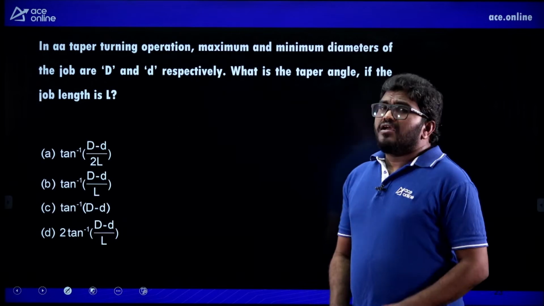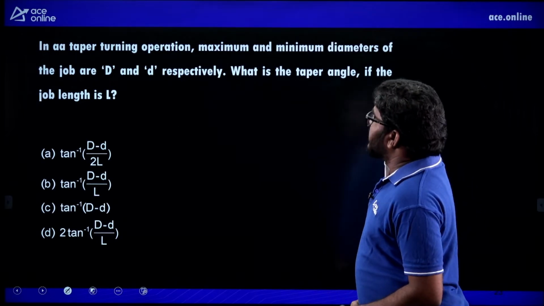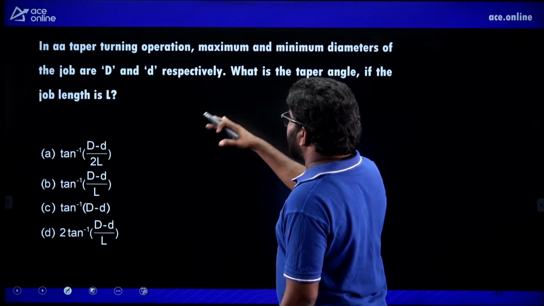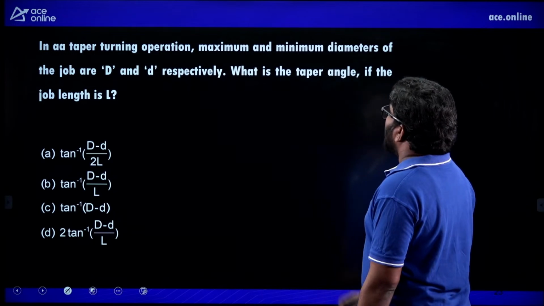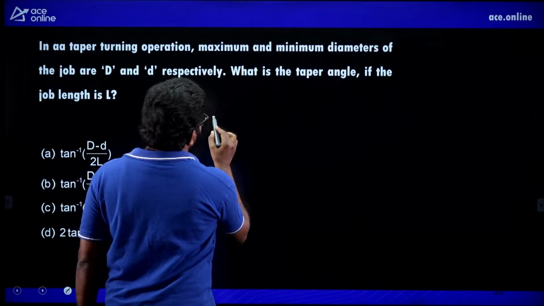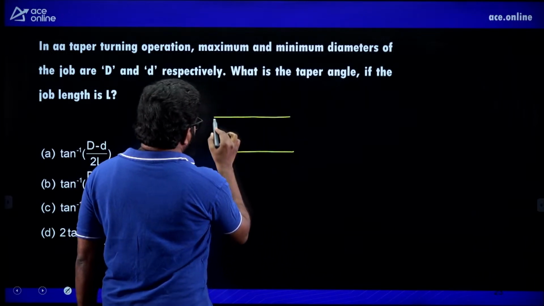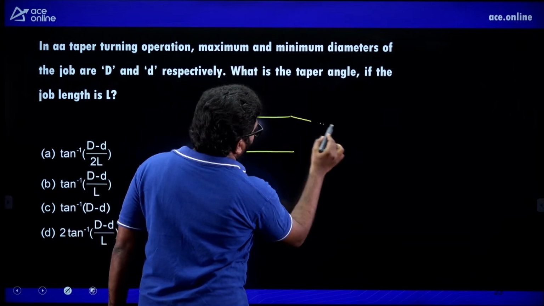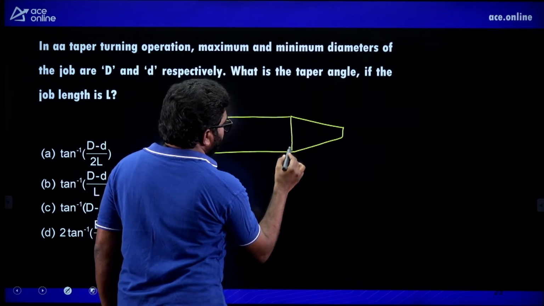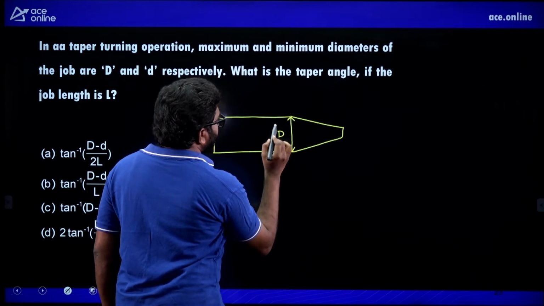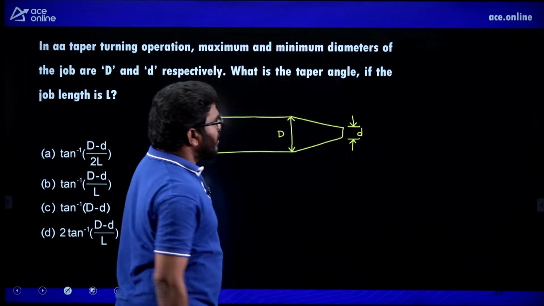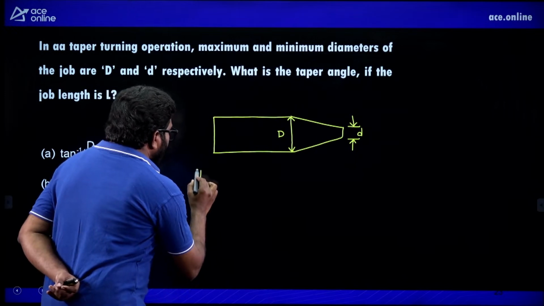Next. Now, in a taper turning operation, the maximum and minimum diameters of the job are capital D and small d respectively. What is the taper angle if the job length is L? Now, listen carefully. This is the taper turning operation I am considering. Here, this diameter is capital D and this diameter is small d. Right. The taper angle,